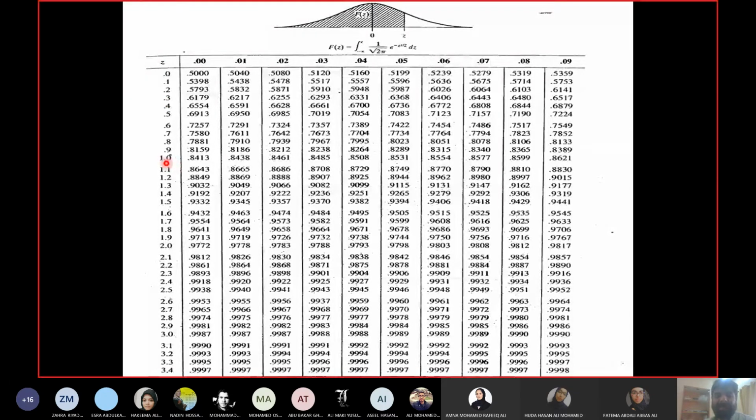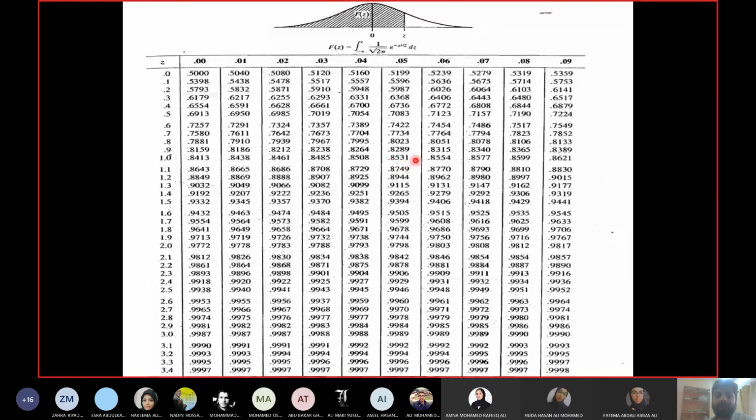The second decimal place will be taken from the top row. So for 1.05, the second decimal place is 0.05, which will be taken from here. So this row and this column, 1.05. Now when you come here, 1.05 is this value.